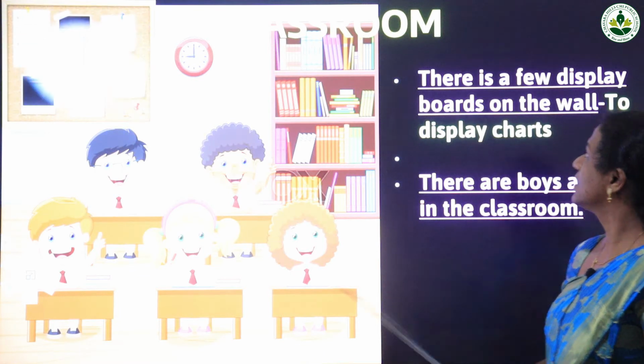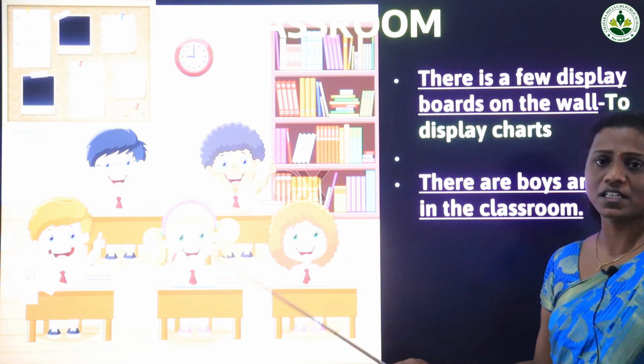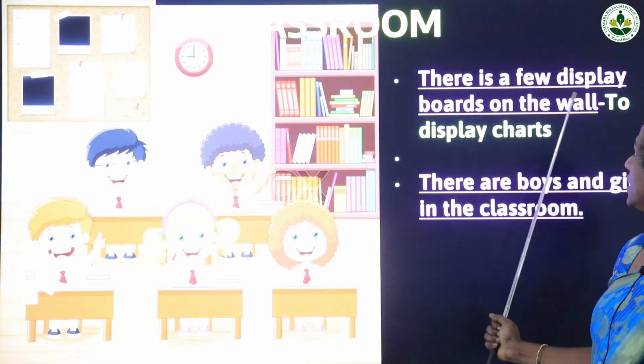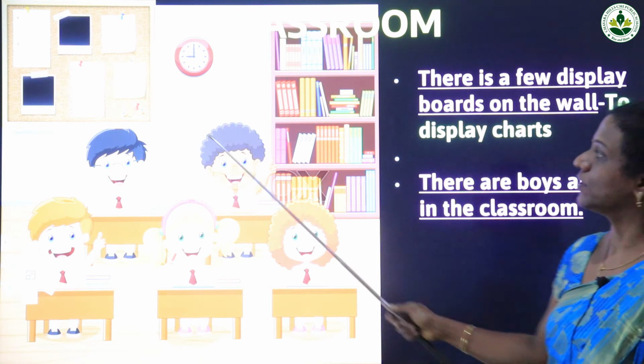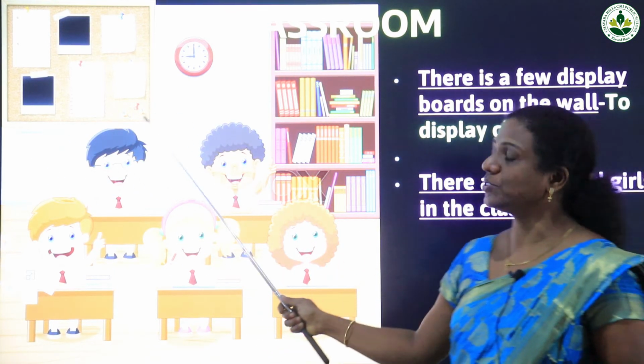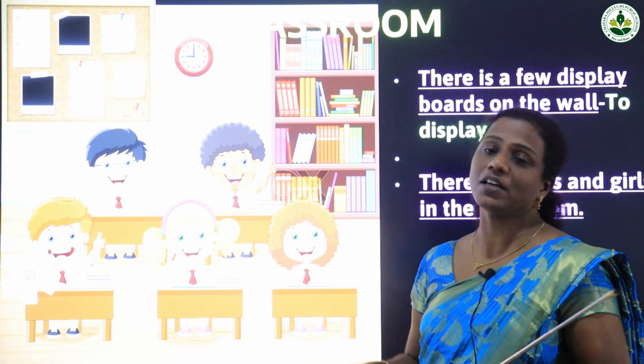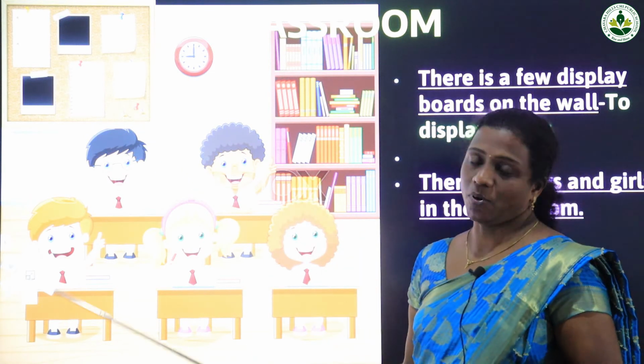Next, in the classroom we can see many other things. We can check what the other things are. There are a few display boards on the wall. You can see display boards here. For what? To display charts or any important notice. So we use the display board to display these.